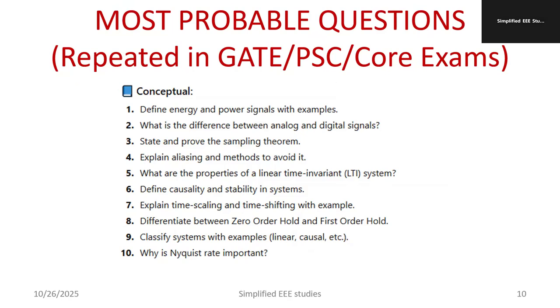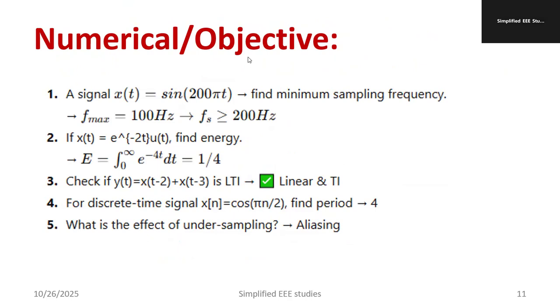Define causal system and non-causal system. Even the difference between zero order hold and first order hold. Classify the system with example. The Nyquist rate is very, very important. And you can even see this kind of numerical example in your examination.